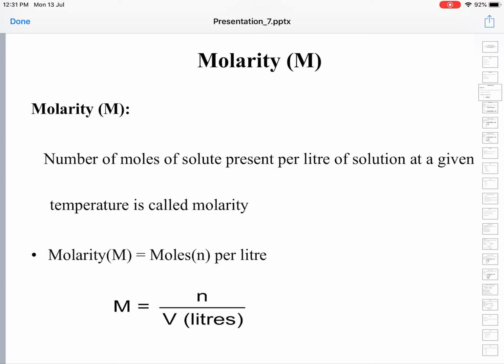So mathematically we can write molarity is equal to the number of moles per liter. The definition itself tells you it has the number of moles per liter. M is equal to the number of moles divided by the volume of solution in liters.